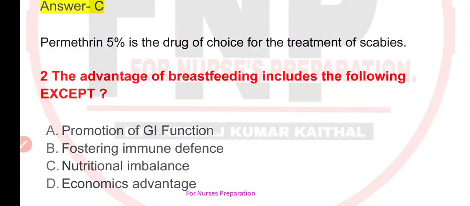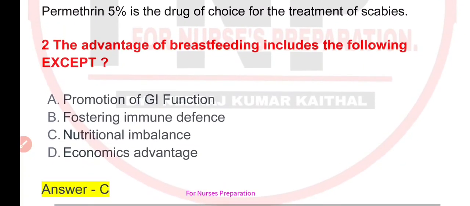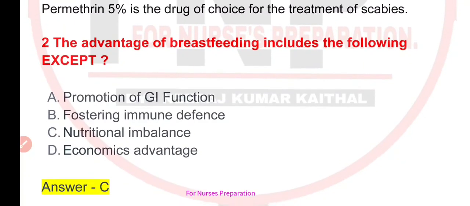Next question is, the advantage of breastfeeding includes the following except. Your options are A. Promotion of GI function, B. Fostering immune defense, C. Nutritional imbalance, or D. Economic advantage. Correct option is option number C, that is nutritional imbalance.